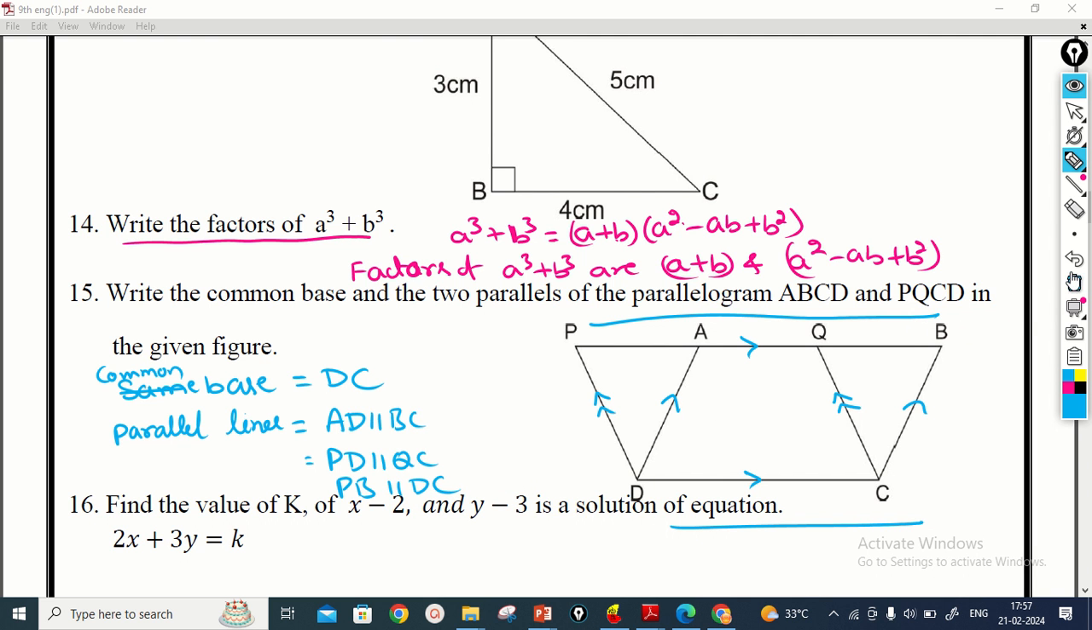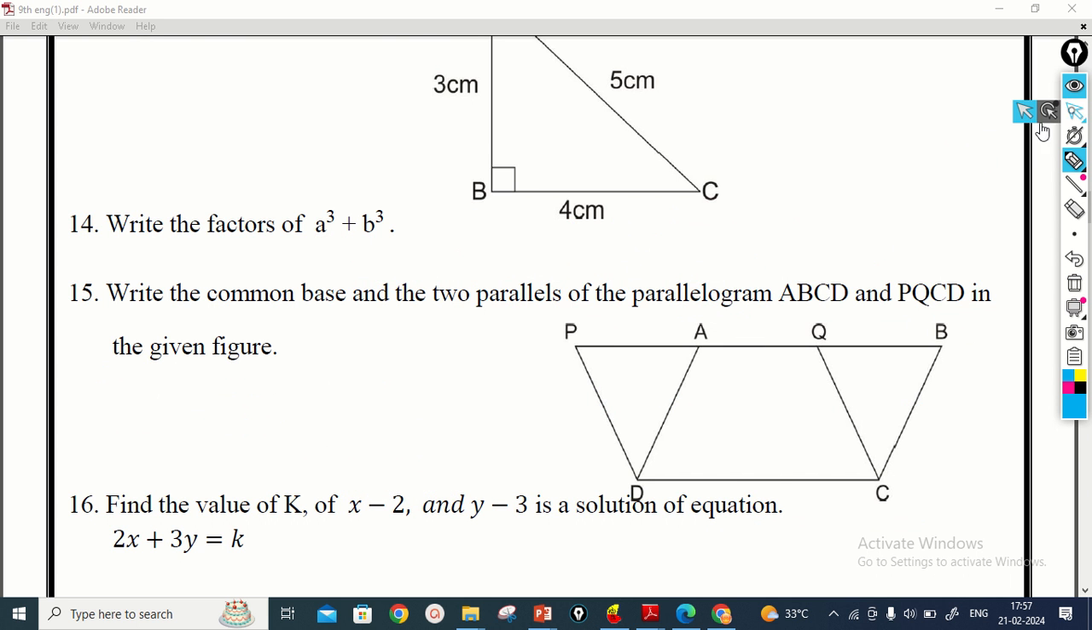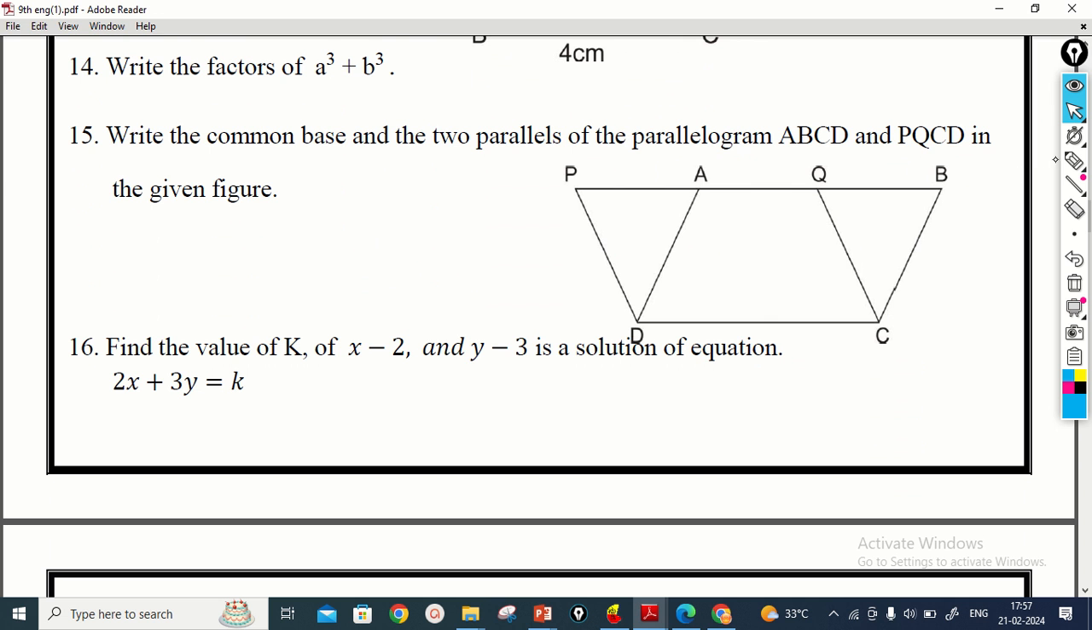And then we move to the next question. Find the value of k if x minus 2 and y minus 3 is a solution of the equation. If x minus 2 is a solution, we take x minus 2 is equal to 0, x is equal to 2 is the answer for this one, and y minus 3 is a solution, then y is equal to 3 is the correct answer. So the values of x and y are here.